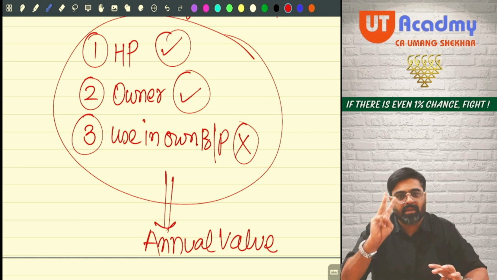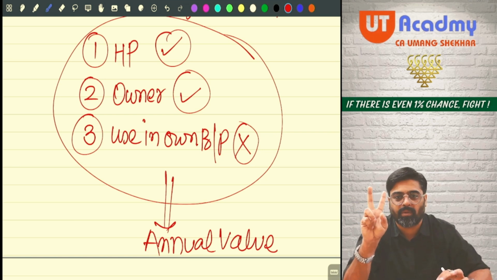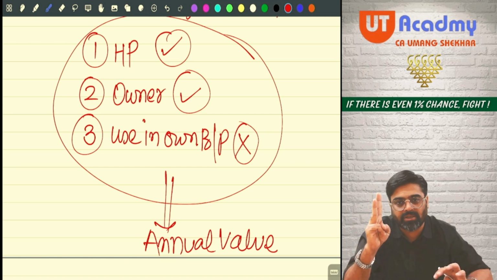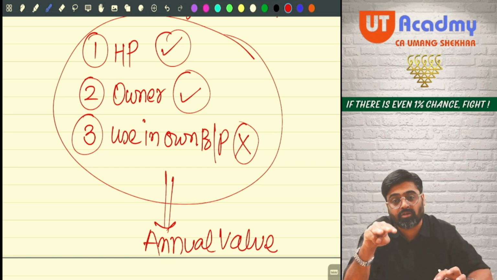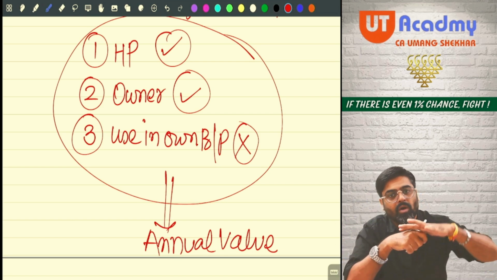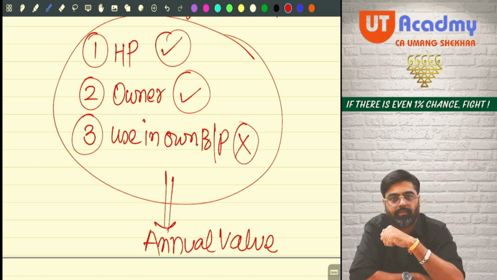So tell me, three conditions are there. First condition is house property. Second condition is the assessee should be the owner of that house property. Third condition is that the house property should not be used by the assessee for his own business or profession. If all the three conditions are fulfilled, all such properties come under this head.